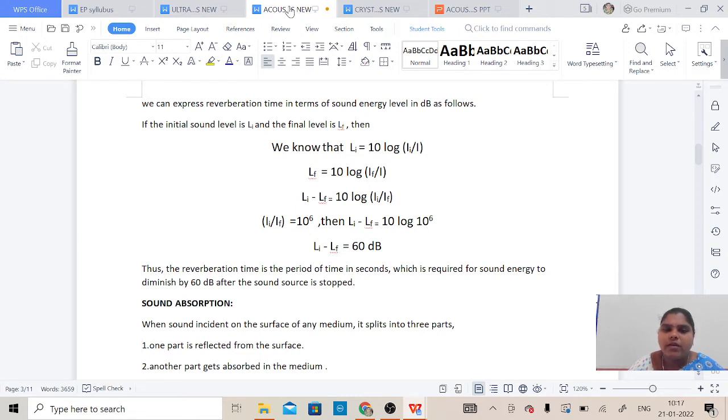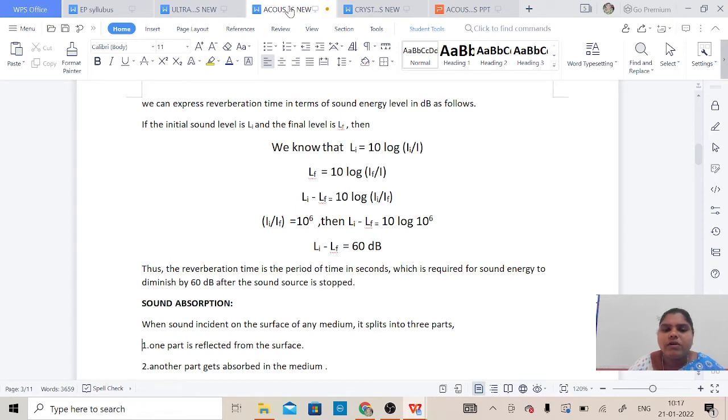Okay, initial and final. Next, LF equals 10 log IF by I, intensity, that means total intensity. So Li minus LF equals 10 log II by IF, initial intensity by final intensity. Now that value becomes 10 power 6. Then Li minus LF equals 10 into log of 10 power 6. So completely, initial level minus final level equals 60 decibels.